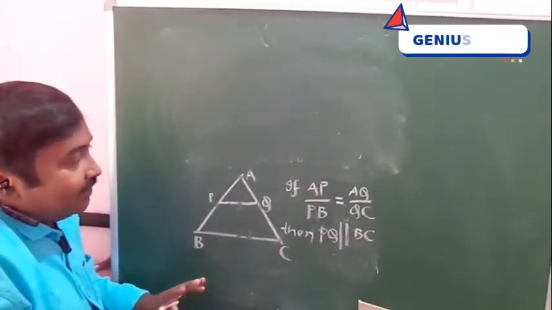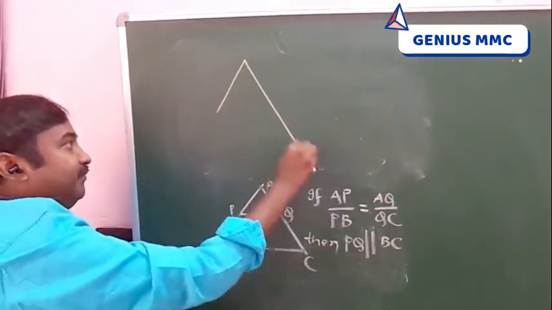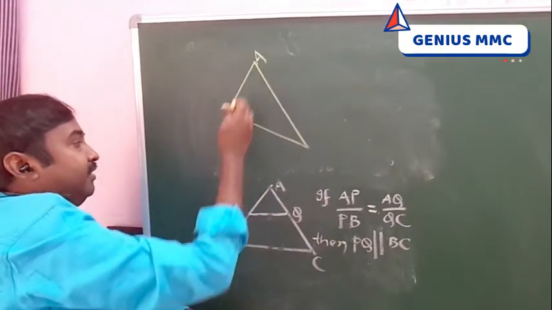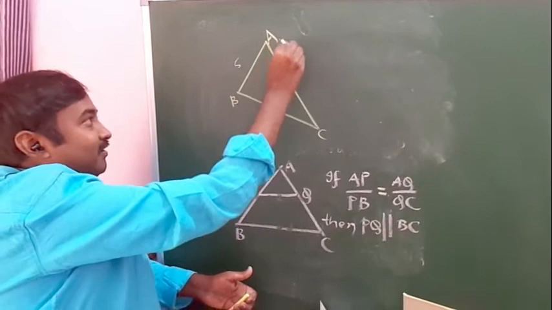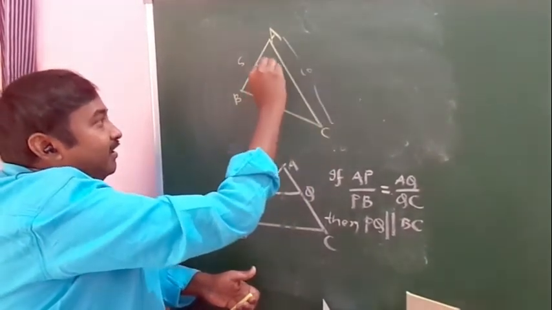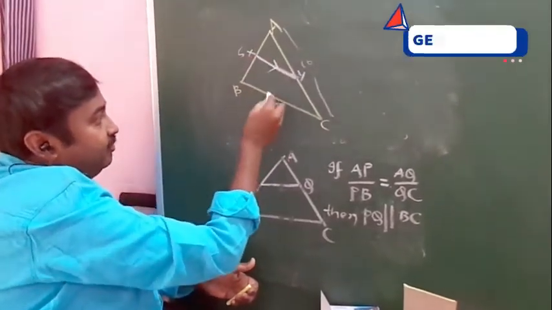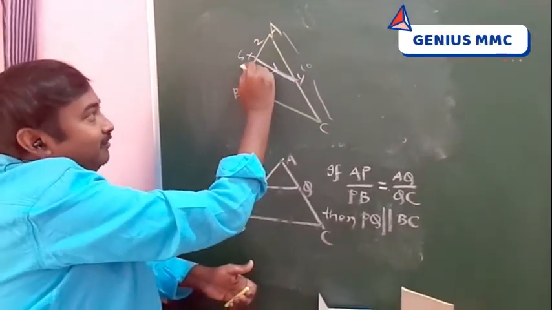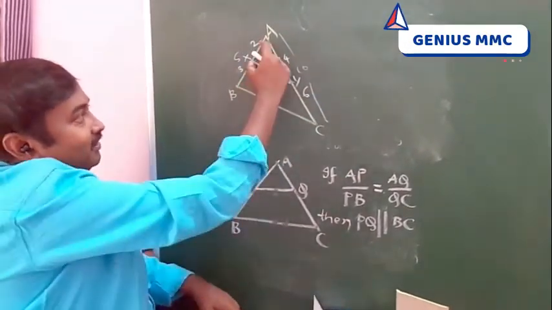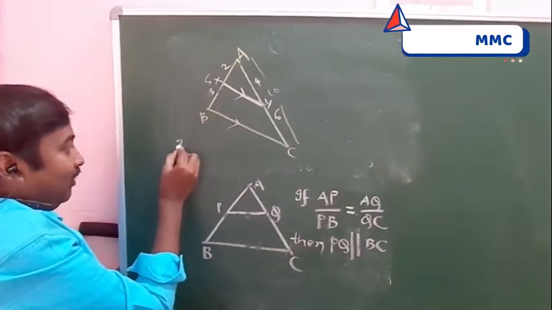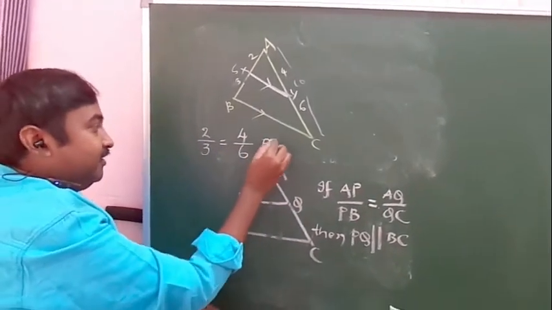But we can write BPT other ways also. For example, I will show it here. A, B, C. I told this is 5. That data, XY is parallel to BC. This portion is 2. It divides in 2 is to 3. Now it divides in 4 is to 6. This is also doubled. What does BPT tell? 2 by 3 is equal to 4 by 6. So this is BPT.